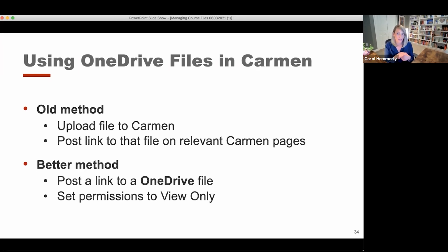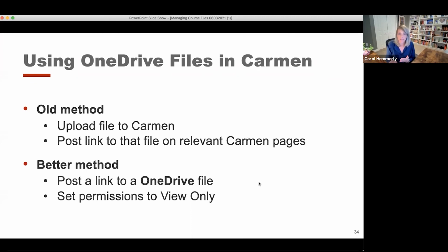If you shared that link for that OneDrive file, whether it's your syllabus or your calendar or any other file you might need to update over the course of the term, then anytime you make changes in that file in OneDrive, you would not need to re-upload it into your Carmen course. When students click on that syllabus file or that calendar file, it would automatically bring up the current version of that file in OneDrive.